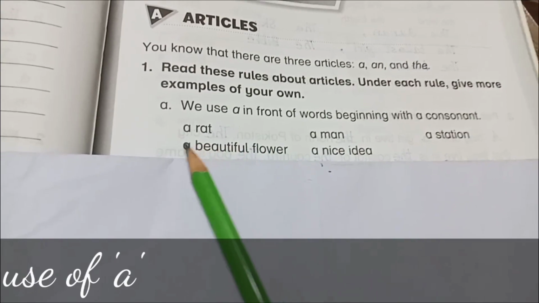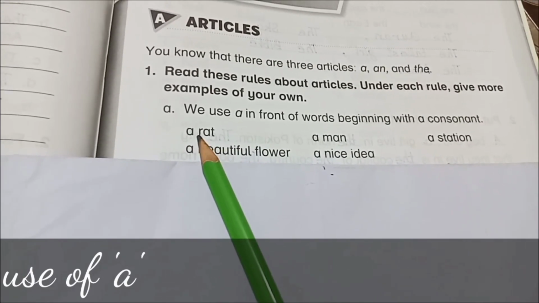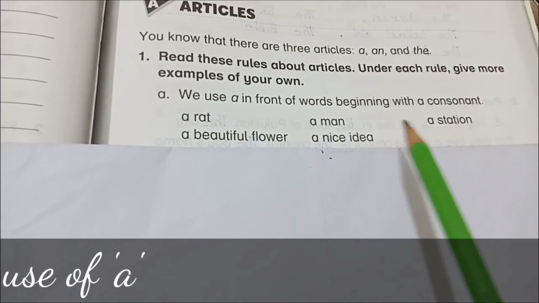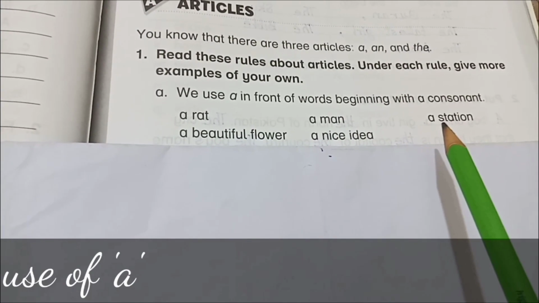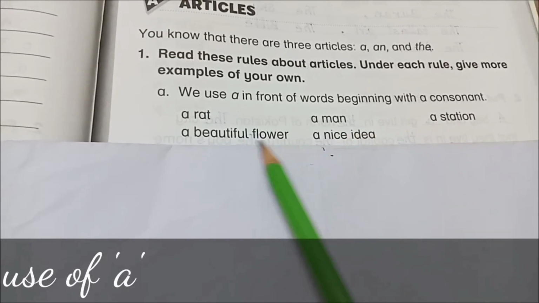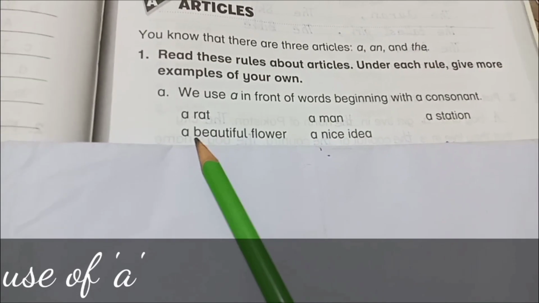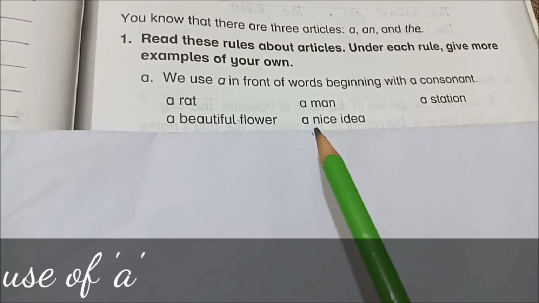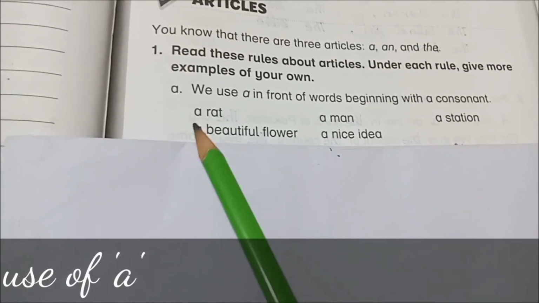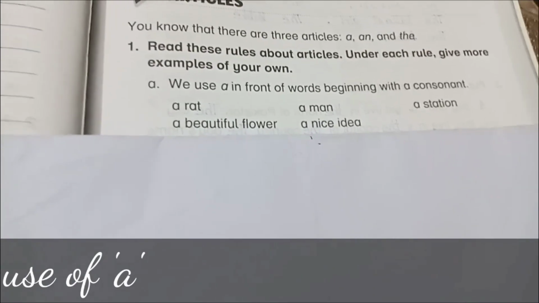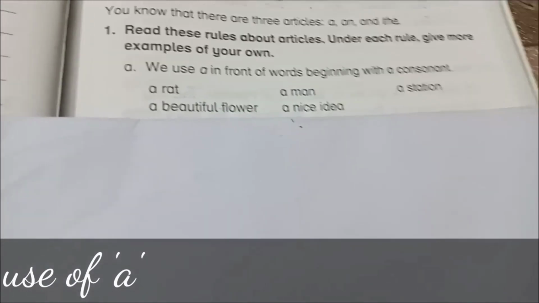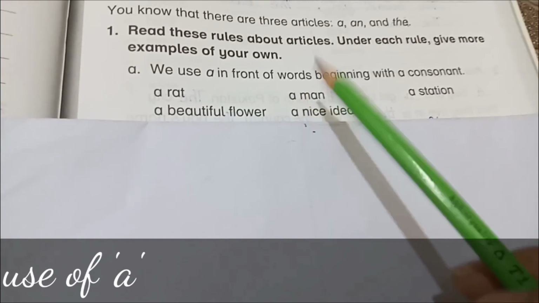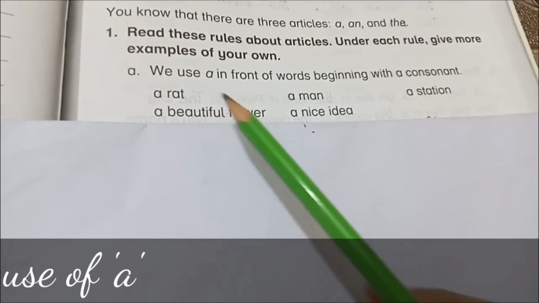You can easily see that rat is beginning with R, man is beginning with M, station is getting started with S, beautiful is started with B, and nice, the first letter of this word is N. All these letters are consonant letters. So whenever we have to write the article in front of that, we will use a in front of that.